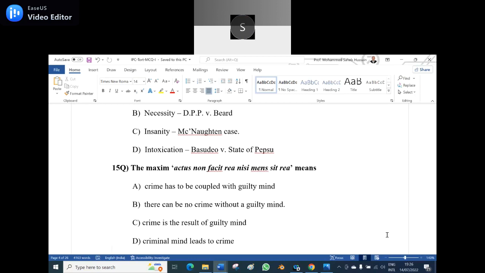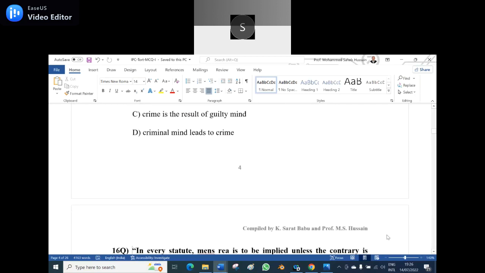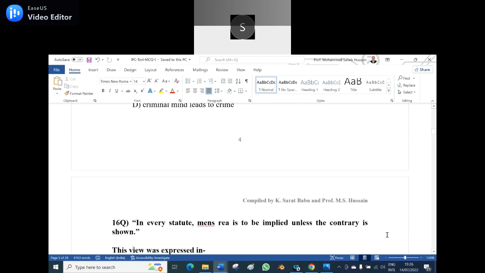Actus non facit reum nisi mens sit rea. This is a Latin maxim and its meaning is: Option B, there can be no crime without a guilty mind. Yes, that is the correct answer. There should be a guilty mind to commit an offense.